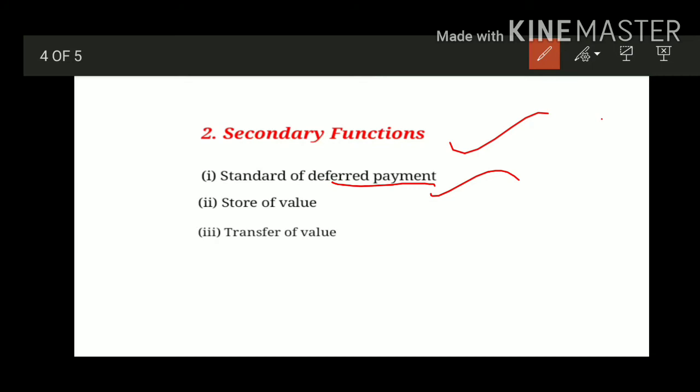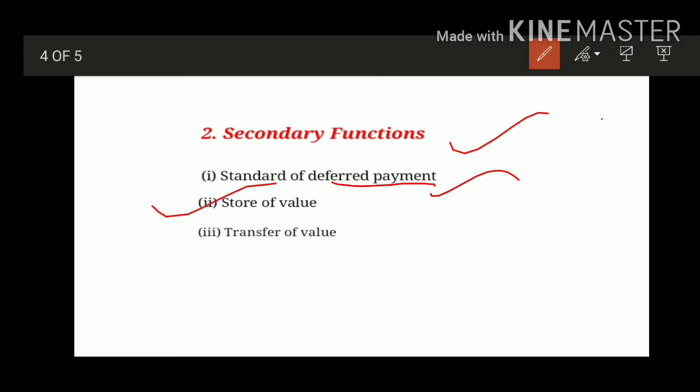After the introduction of money, deferred payment was possible because money can be held for a longer period of time. It is durable, and one most important thing is that money is acceptable everywhere. So money helps in making deferred payment. Clear? Next one is store of value.